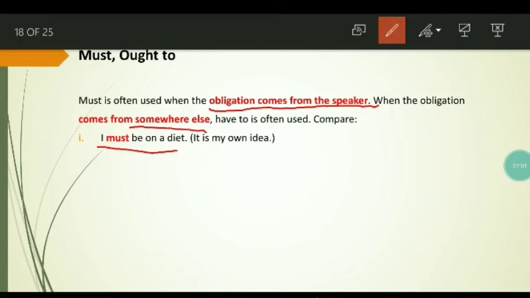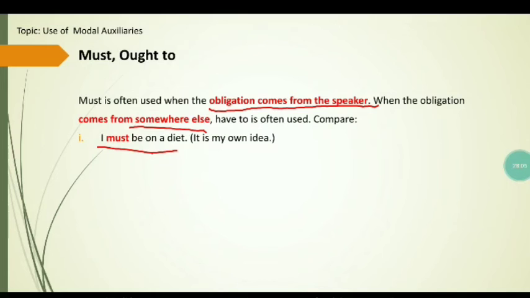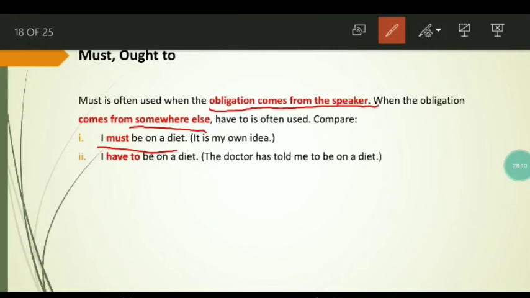It is the idea of the speaker that he wants to be on a diet. This obligation doesn't come from anywhere else, but it comes from the speaker himself, who says that I must be on a diet. Look at the second example, I have to be on a diet. From this example, we can see that this is an obligation that comes from somewhere else. It doesn't come from the speaker. It comes from the doctor. The doctor has told me to be on a diet.